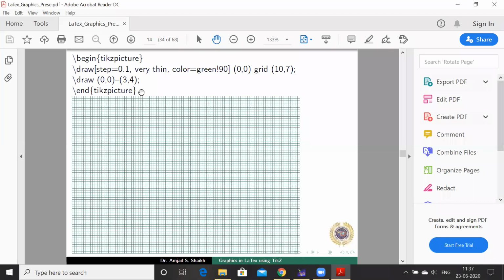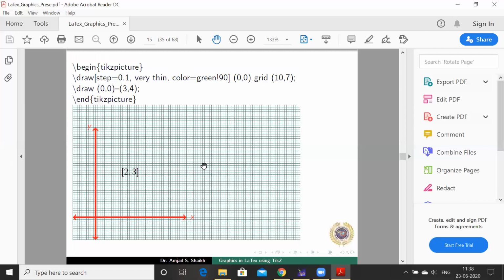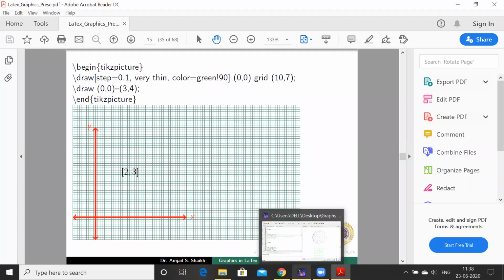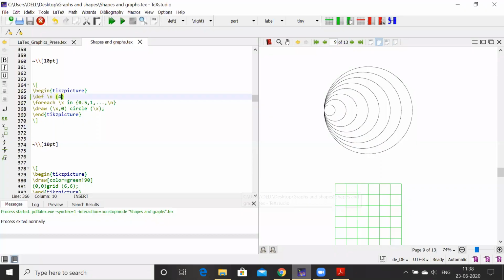Another one is, see here, where I have customized these grids. Step size I have taken as 0.1, very thin. Color is again green. And from 0, 0 to 3, 4, one can get this type of figure. Then these X and Y coordinates we can draw here in this graph. So we'll see actually a demonstration.